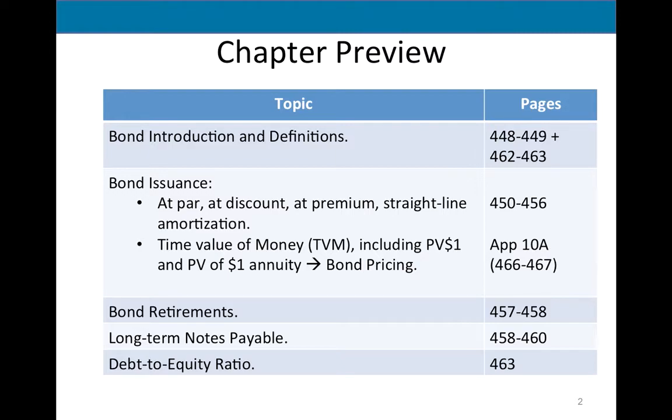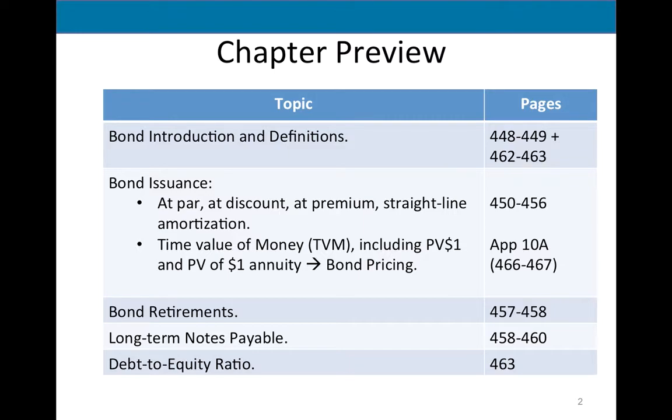So after chapter 10, you have, I think, 4 appendices, appendix A, B, C, D. The only one you need to know is appendix A after chapter 10. That appendix talks about time value of money. It's probably one of the most foundational concepts about anything in accounting and finance.